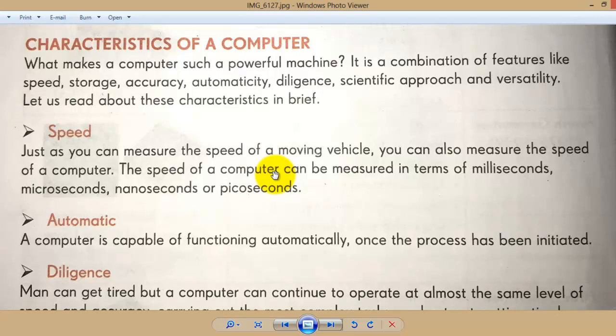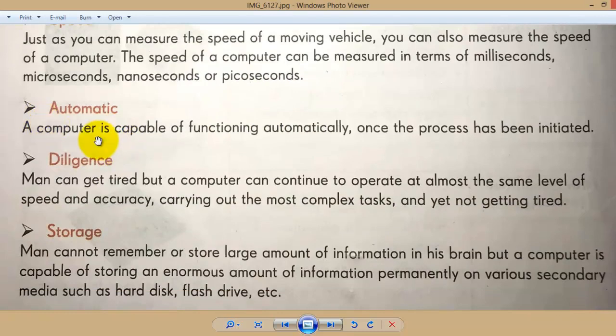But when a user gives a command, it will work automatically. Computer is capable of functioning automatically once the process has been initiated. The last point, listen to that one. Once the process has been initiated means when the user gives an instruction to the computer, then the computer will work automatically. If you don't give any instruction or command, the computer will sit idle. That means it won't do anything.